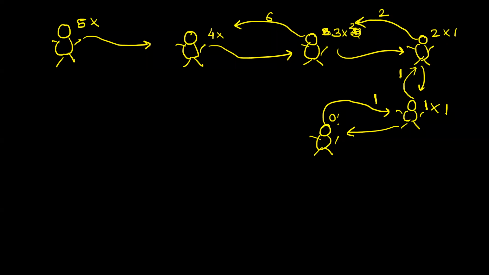Now, this person was supposed to be calculating 4 factorial, and he had called this person for 3 factorial, and this person has returned the answer as 6. So what he will do? He will multiply 4 with the answer for 3 factorial. 4 into 6 is 24, and he will return this answer to the caller.